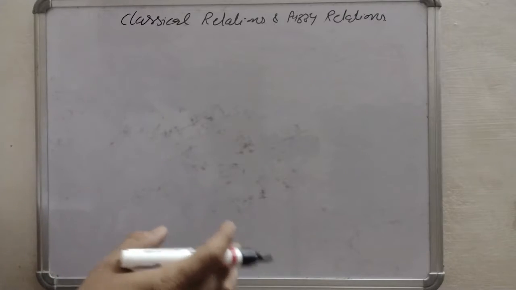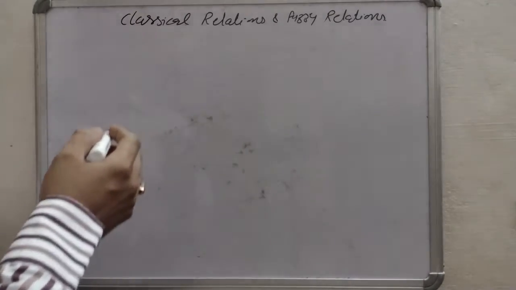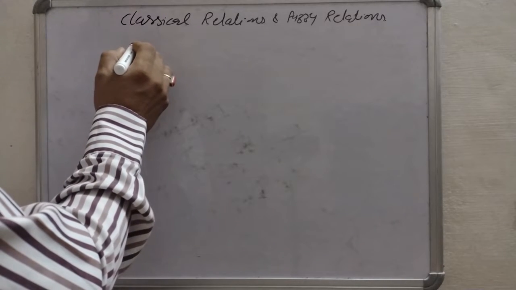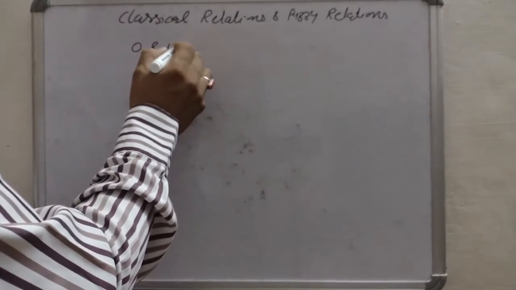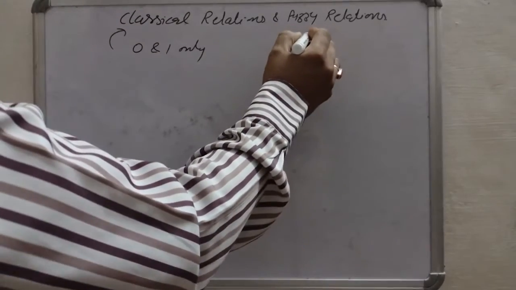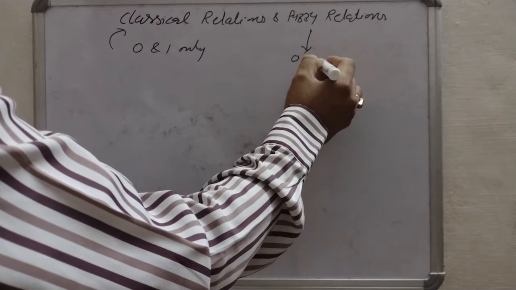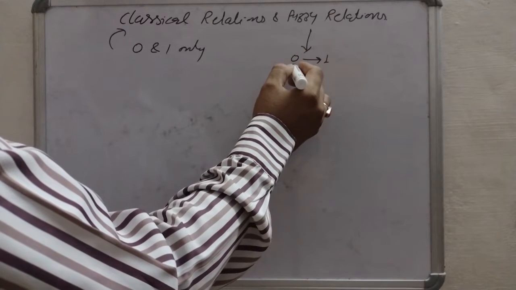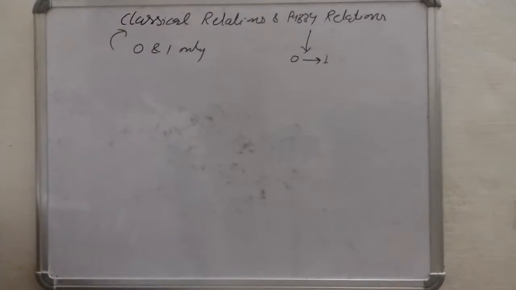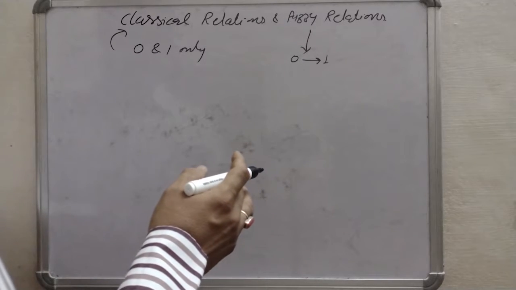So in previous class we have discussed about classical sets and fuzzy sets. In classical sets the membership value is in binary states, means 0 and 1 only, whereas in the case of fuzzy the membership value varies from 0 to 1, means in between 0 to 1 also there are some values of the membership of various elements.